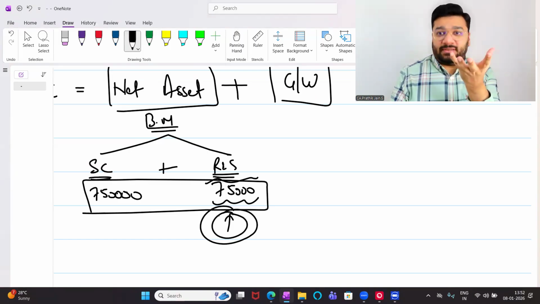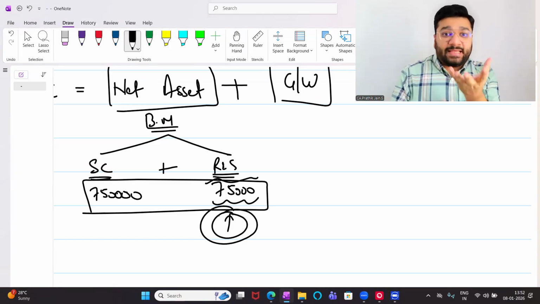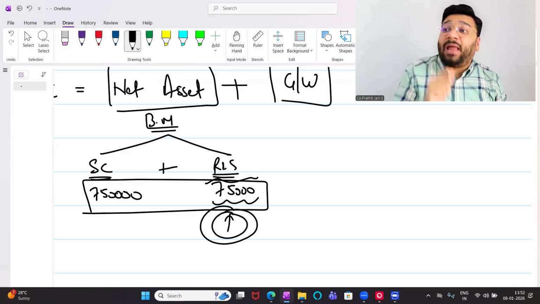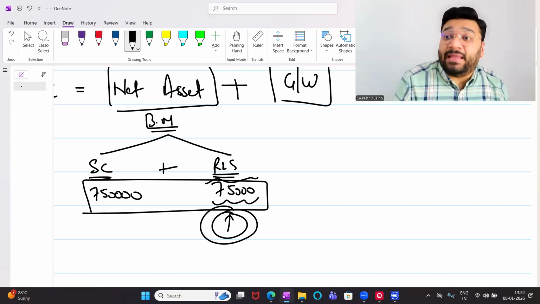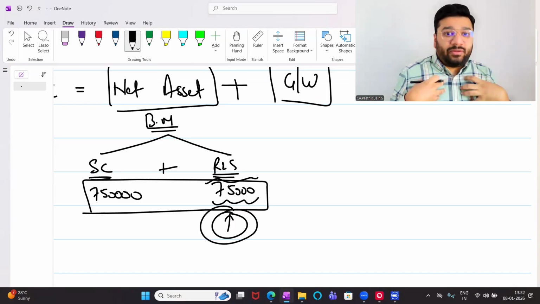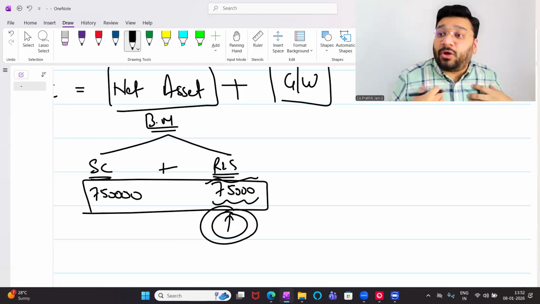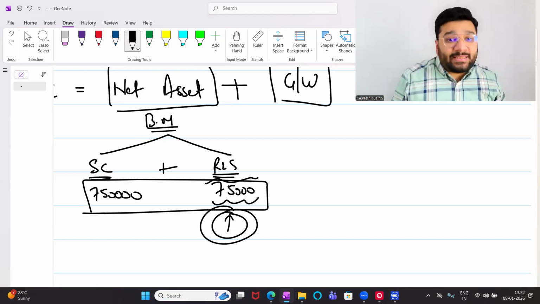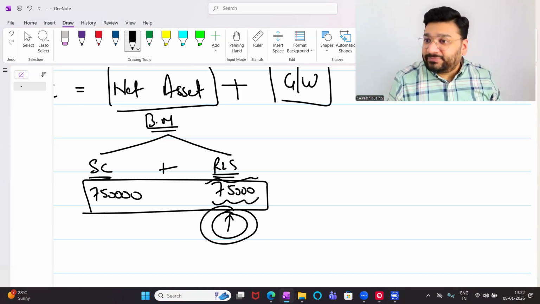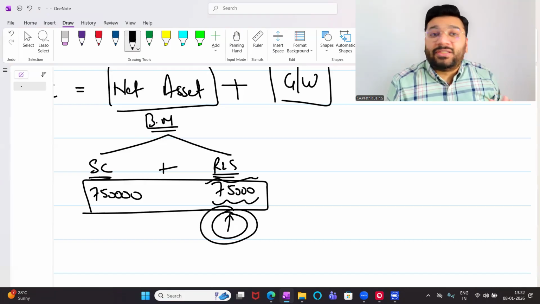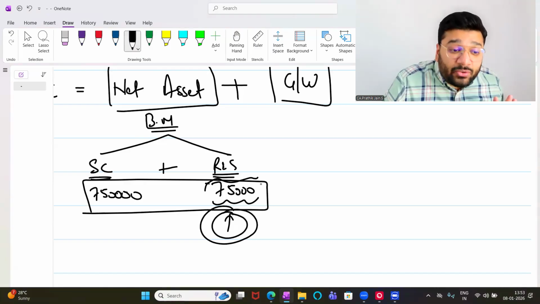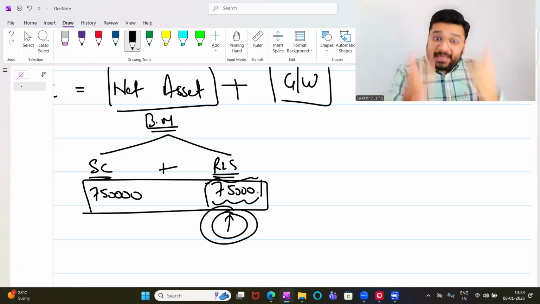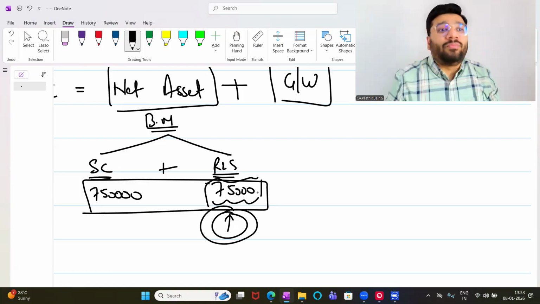Until the tree reached the fruit stage, I was watering and taking care of that plant until it started bearing fruits. So I did all the hard work. So this 75,000 fruit belongs to me, but you will get it in future. So that fruit's money, you give it to me today itself. Only then I'll hand over the shares. Got it? This 75,000 fruit has already come. It is with whom? The company.